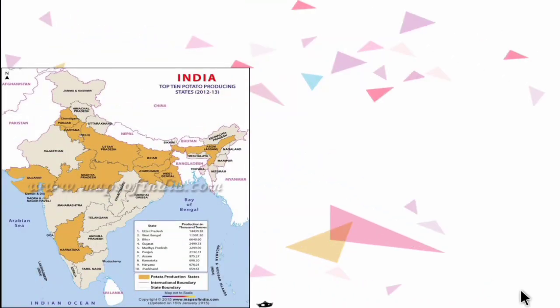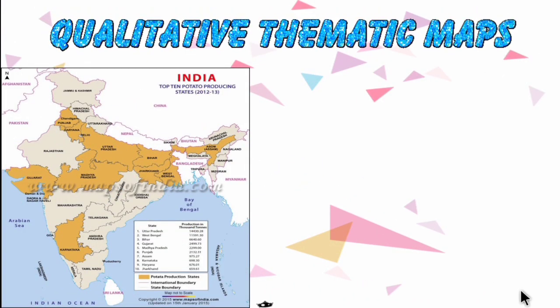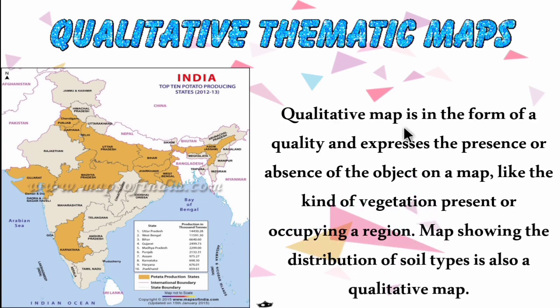So now let's see the qualitative thematic map definition. The qualitative map is in the form of a quality and expresses the presence or absence of the object on the map, like the kind of vegetation present or occupying a region. A map showing the distribution of soil types is also a qualitative map.